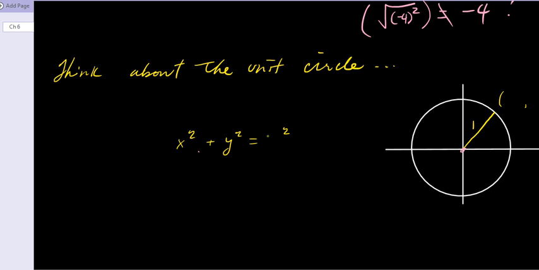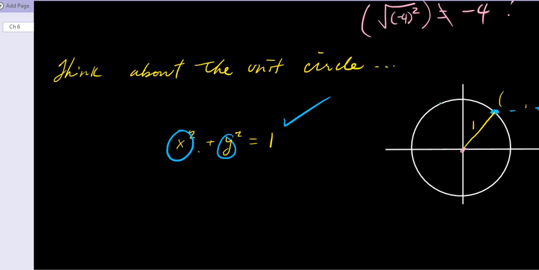Didn't we say that any point that's on the unit circle should satisfy this equation? So didn't we really say that if we square any x value that's on the point and we add that to the square of any y value that's on the point here, that we should get 1? Yeah, it has to be on the unit circle, right? That's what we said. If it's on the unit circle, it will satisfy this, right? Okay. So this is always true for any x and y values that are on the unit circle. True for any of them. So we're getting close to an identity here.